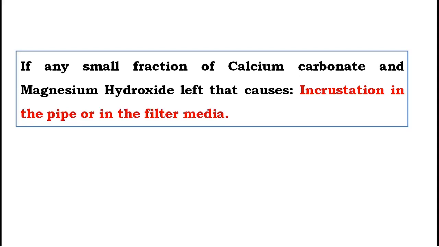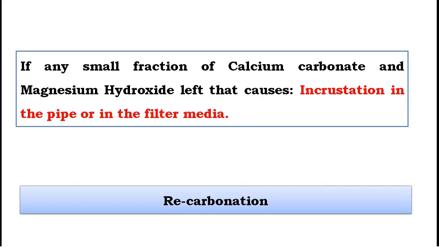Therefore, to remove this one, we use what we call a recarbonation process. Recarbonation means we blow CO2 inside again. When we blow CO2 inside, the reaction takes the reverse direction. CaCO3, CO2 and H2O, all together they form Ca(HCO3)2 again. That is temporary hardness, and soluble, you can remove it.